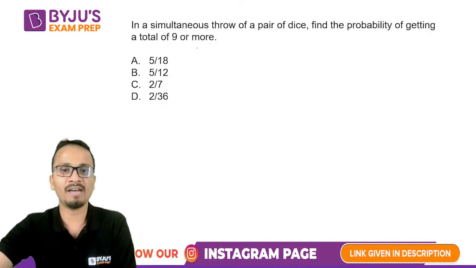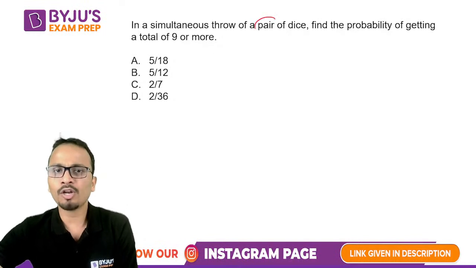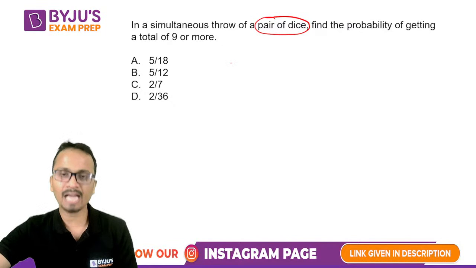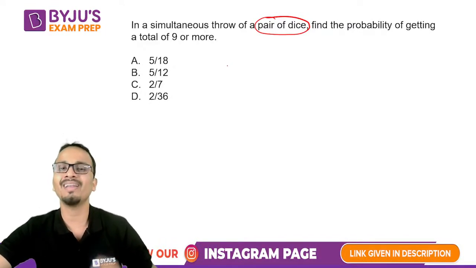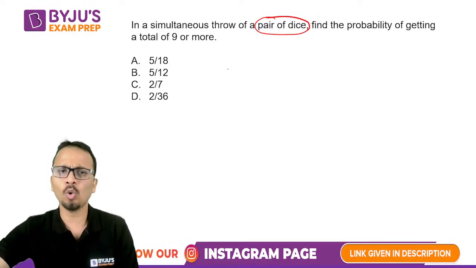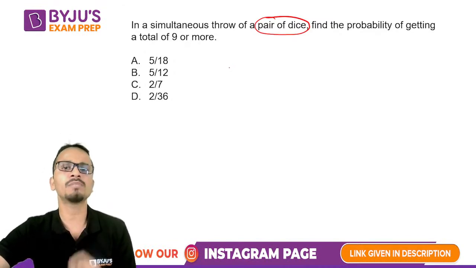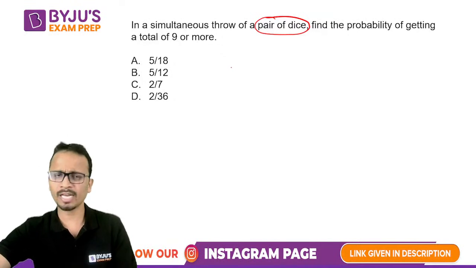Okay, so people have started giving the answers. Now guys, for a pair of dice, I can give you one hack using which you can find the answer of this question in less than 5 seconds. Okay, now first of all, if we throw a pair of dice, what is the minimum possible sum that can appear on the dice? So there are 2 dice.